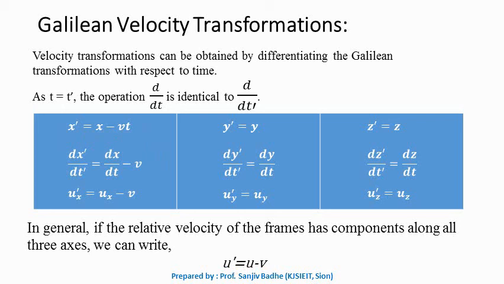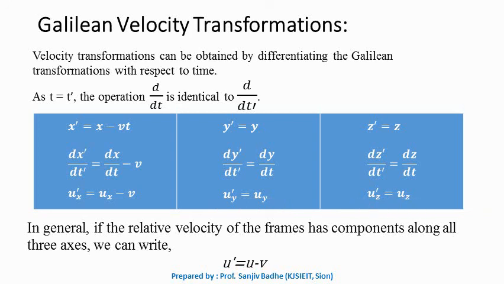If you differentiate x prime with respect to t prime, x with respect to t, vt with respect to t, we get ux prime equal to ux minus v. So along x direction this will be the velocity transformation. Along y direction uy prime is equal to uy, and along z direction uz prime equal to uz.